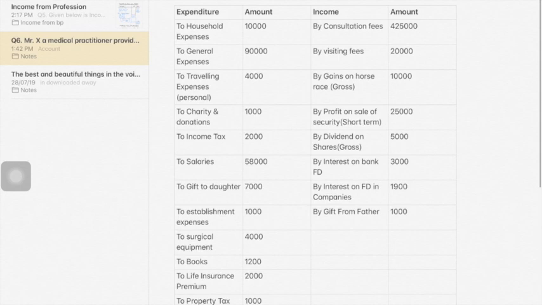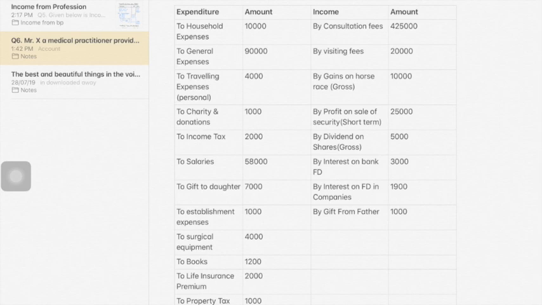Okay. Now let's see all the expenses. To household expenses, 10,000. This is personal expense. You will ignore. To general expense, 90,000. This is professional expense. So this 90,000 can be deducted from professional income. Next, to traveling expenses, in the bracket personal it is given. So ignore. To charity and donation, that is also personal. Charity donations are personal. To income tax, that is also personal. Okay, you cannot claim deduction for paying tax.